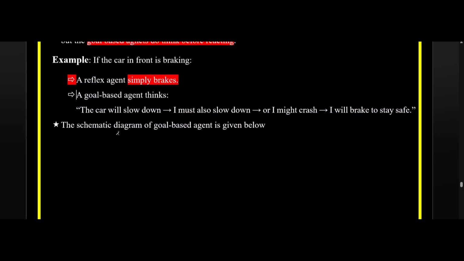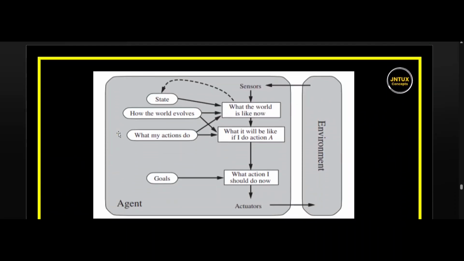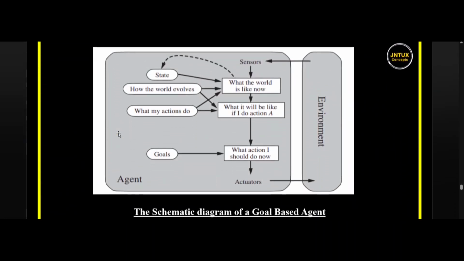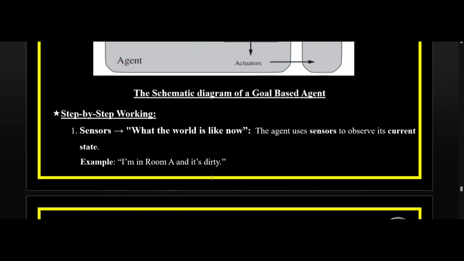So let's look at the diagram of a goal based agent. This is the diagram of a goal based agent in AI. It has various components. It has the environment. In the agent component we have sensors, what the world is like now, what it will be if I do action A, what action I should do now, actuators, goals, what my actions do, how the world evolves, and the state. So let's look into the working and each component of this particular agent.